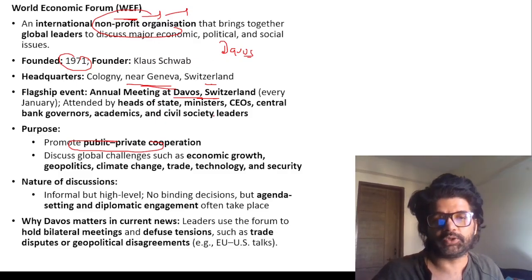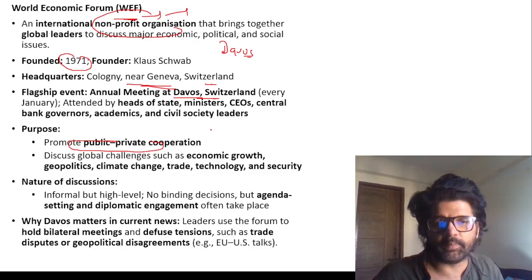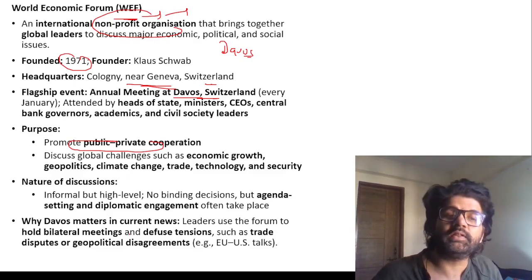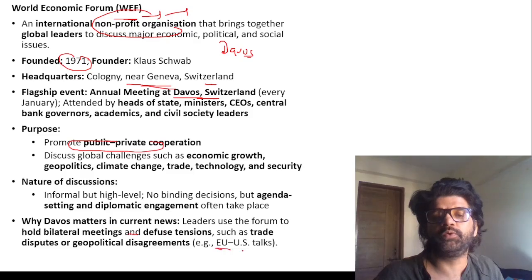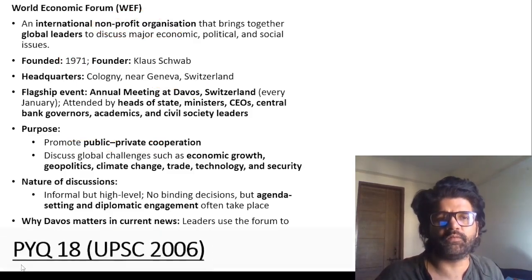So public-private cooperation, big businessmen, big heads of governments, they come and they talk. So why does Davos matter? In this particular meeting, they want to diffuse this tension between EU and US. So let's see how things pan out.